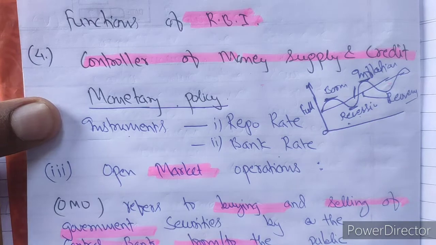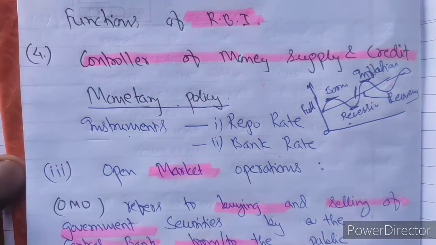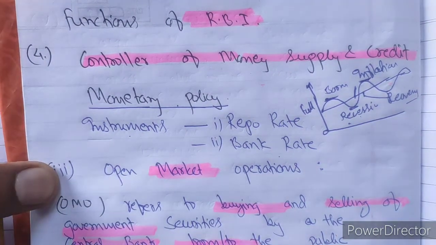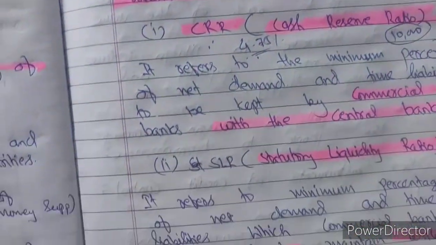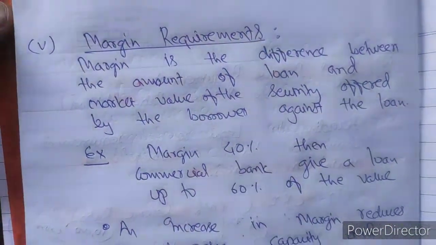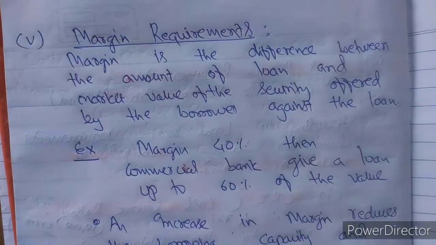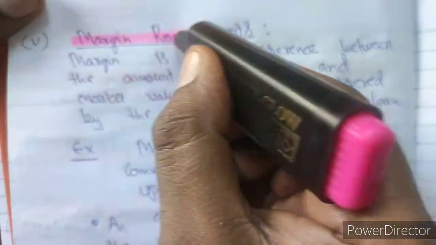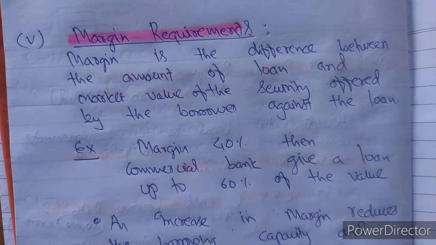Under monetary policy we have discussed repo rate, bank rate, reverse repo rate. Today we have covered open market operation. Then we have covered legal reserve requirement, under which CRR and SLR. Now there is one more method to control the credit function, which is the margin requirement. Through margin requirement also the money supply and credit is controlled in an economy.